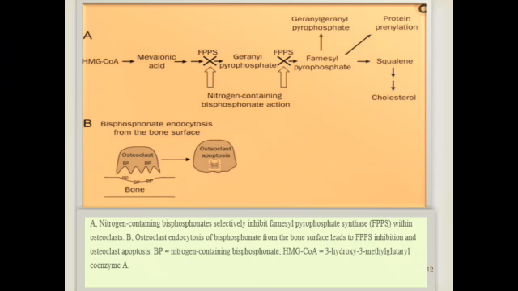Here is the mechanism by which nitrogen containing bisphosphonates promote osteoclast apoptosis, which is distinct from that of the non-nitrogen containing bisphosphonates.